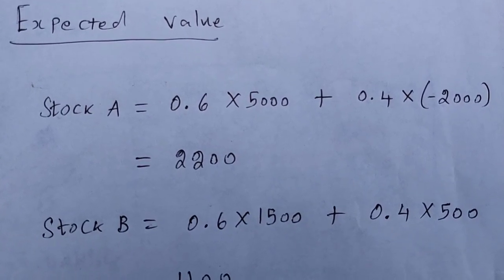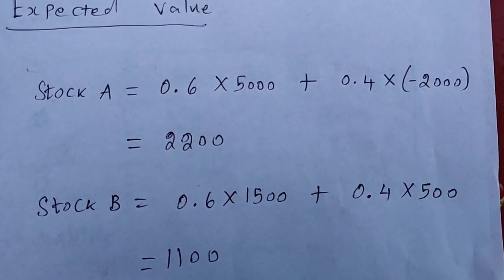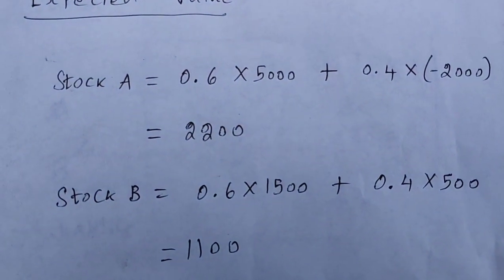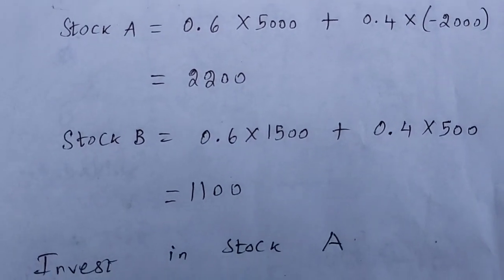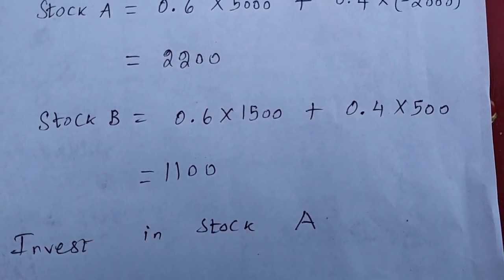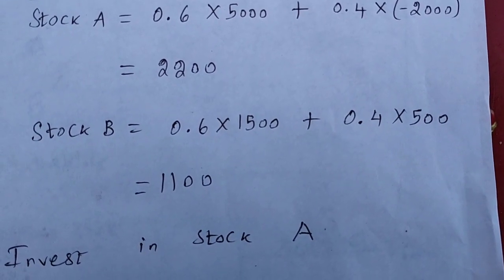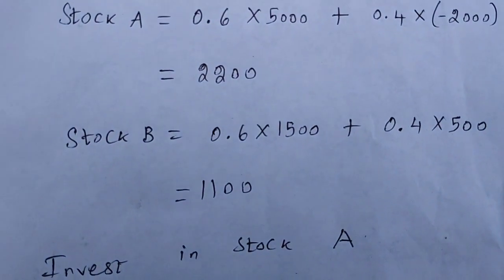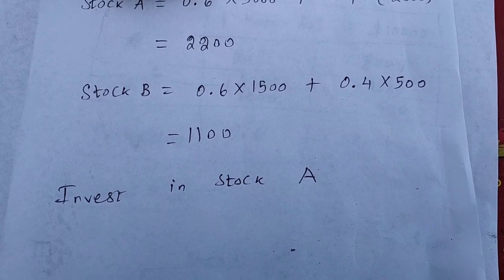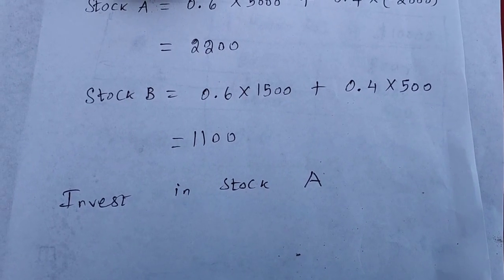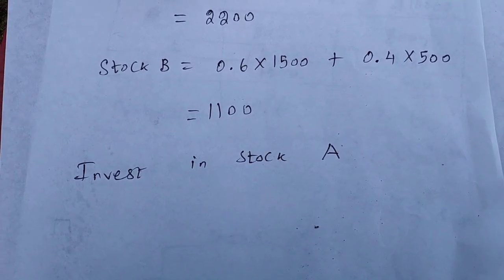So this is the calculation you have seen. Stock A: 0.6 into 5,000 plus 0.4 into minus 2,000, which is $2,200 expected value for stock A. Similarly for stock B, 0.6 into 1,500 plus 0.4 into 500, which will be 1,100. So based on the numbers, stock A has a higher return on investment, so the investment could be made in stock A.